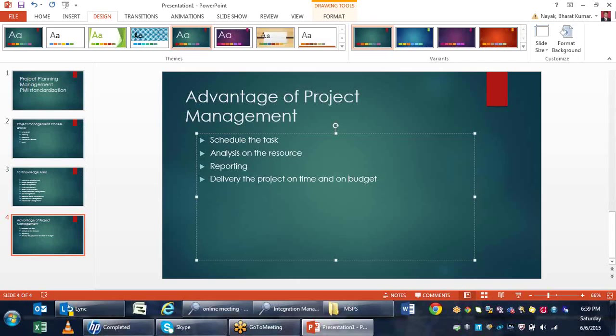So I have to schedule a time duration for every individual resource and allocate the resources for that duration so that they can work on the task, and the work allocation will be calculated in the project. This is how I can analyze resources more efficiently using project management concepts.